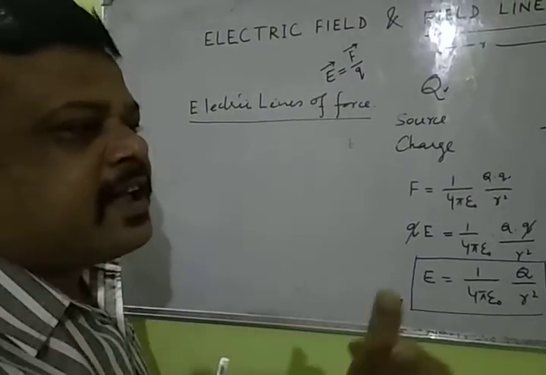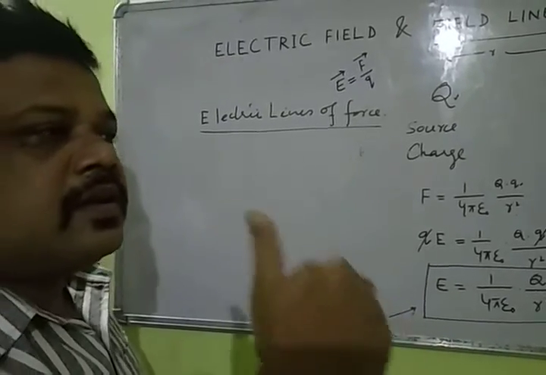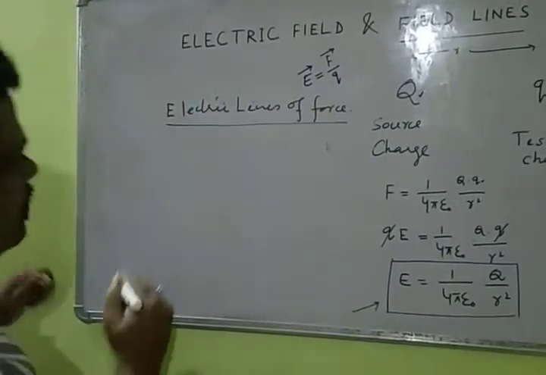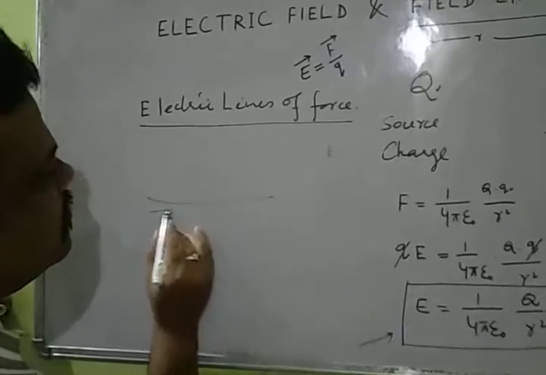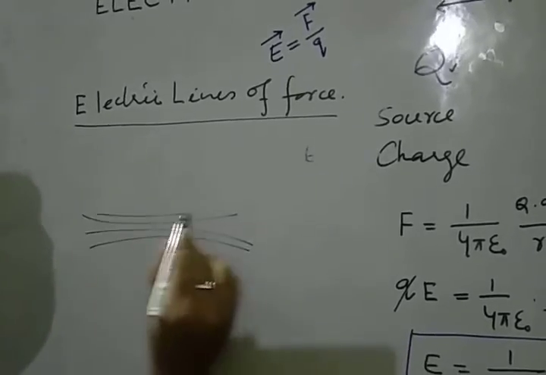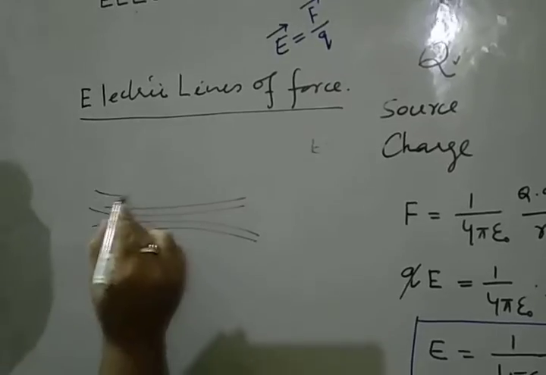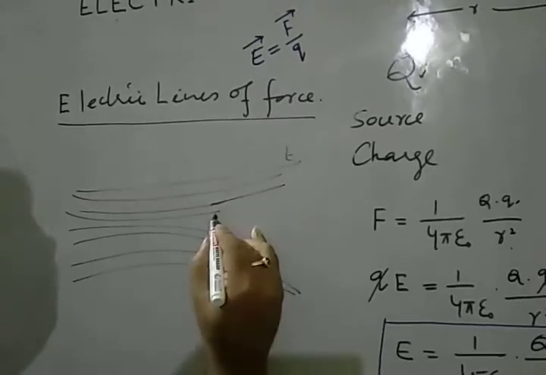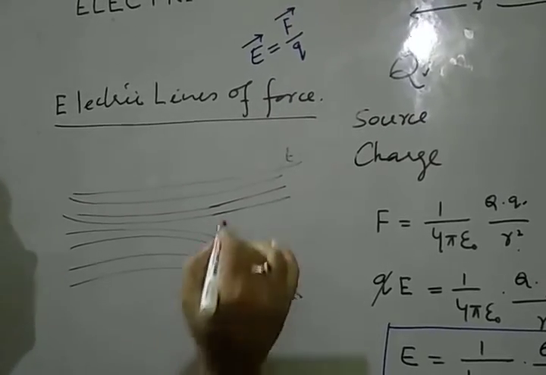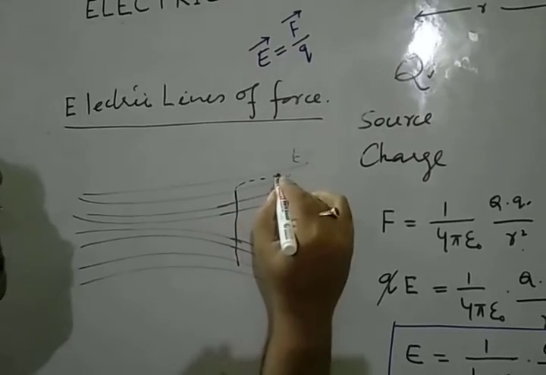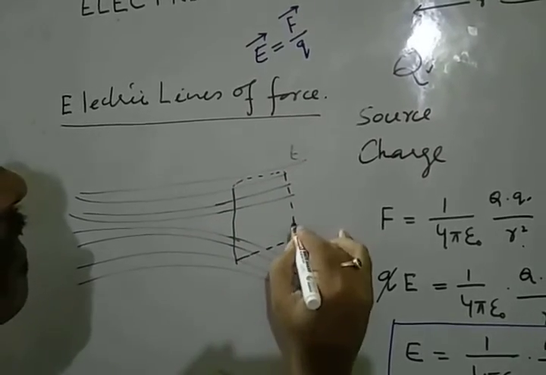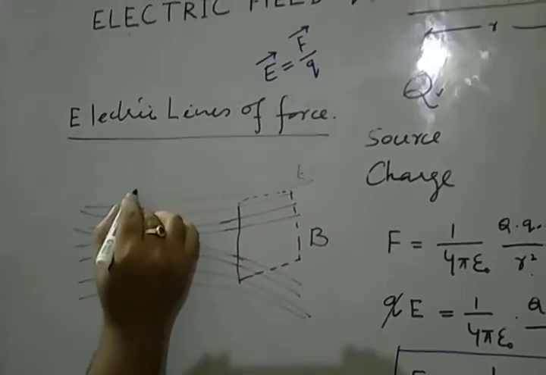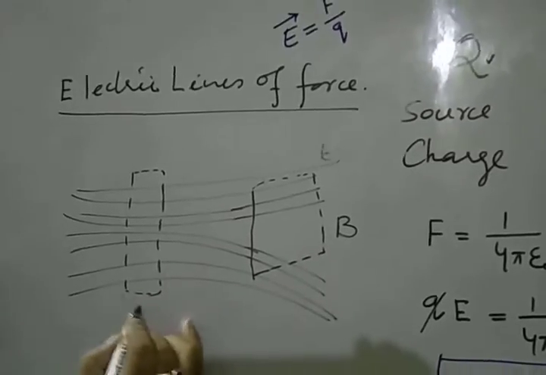Crowding of electric lines of force indicates the strength of the electric field. Suppose these are lines of force. Just see the lines. Suppose there is a plate B here, and here there is a plate, assume the plate is A.